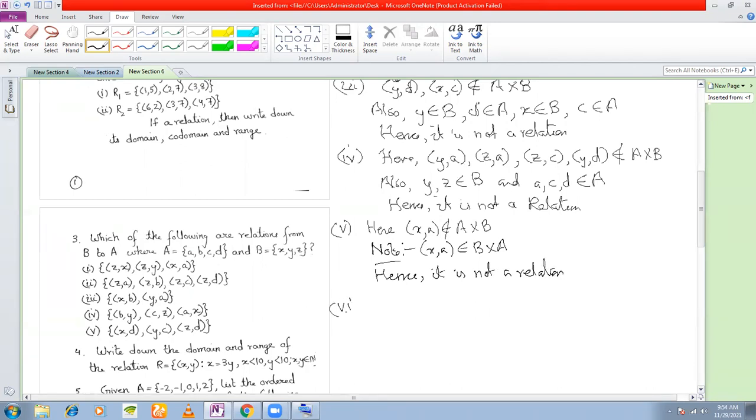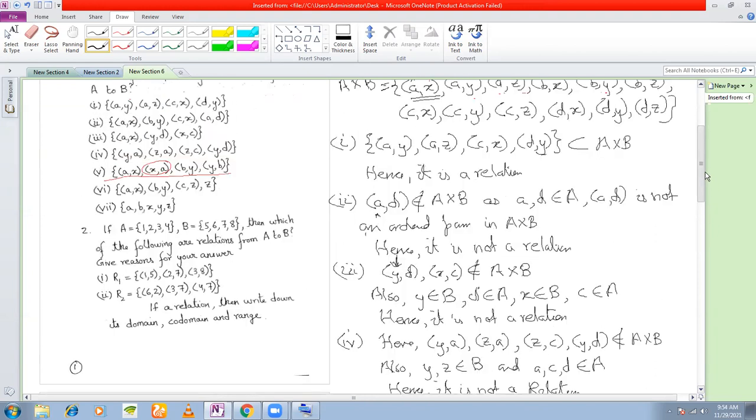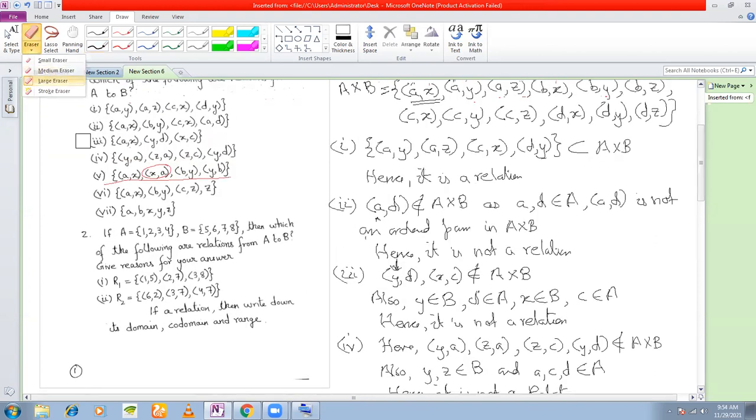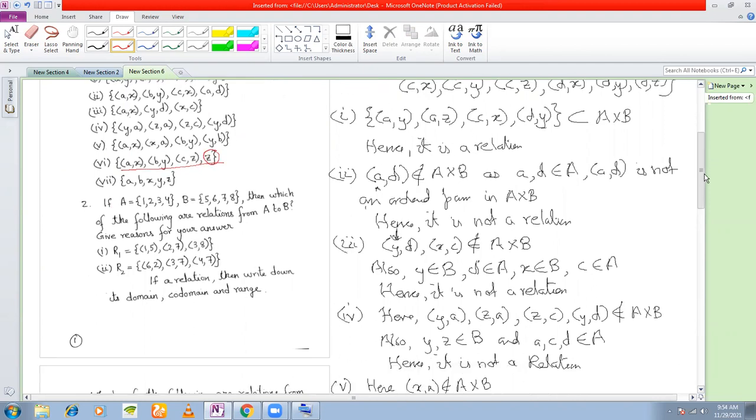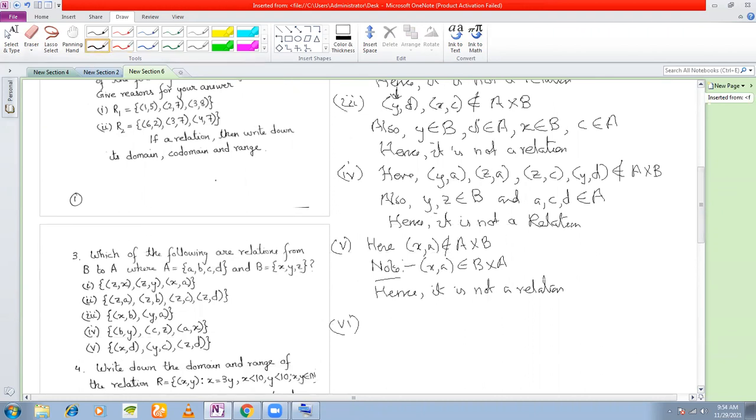Look at number 6. Number 6 here is this set, right? Is this a relation? No, sir. Why? Sir, Z is there. Because this element here of this set is not an ordered pair, right? So therefore, it is not a relation.